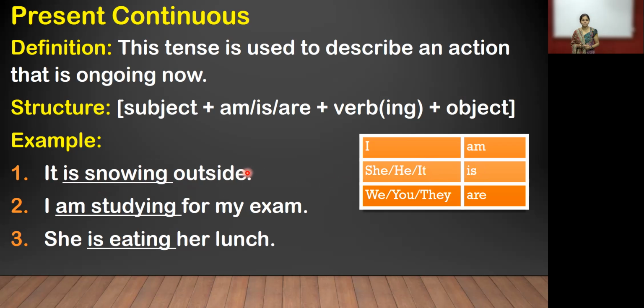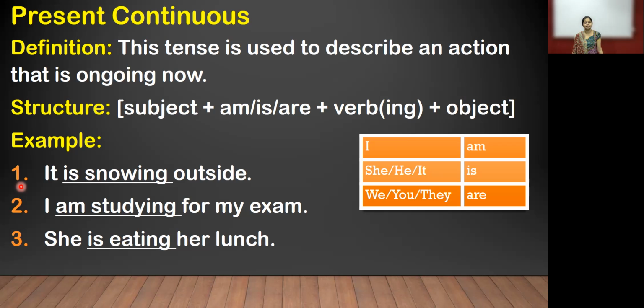Snowing outside. Where it is, outside or inside, means the action is ongoing. So in the first sentence, it is snowing outside. The action is ongoing in the present. That is so important. You want to focus on the word after it, and the verb with ing is important. So you want to identify the present continuous. You want to see in the sentence that verb ing is important, and after the subject, am, is, are is